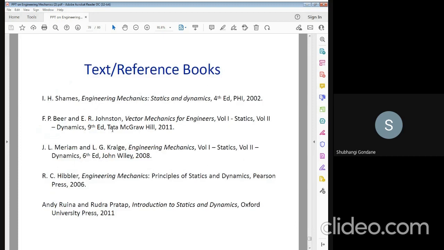There are different books referred to for the GATE examination: Engineering Mechanics, Statics and Dynamics; Vector Mechanics for Engineers; Engineering Mechanics, Statics and Dynamics, volumes 1 and 2; Principles of Statics and Dynamics from Pearson; and Introduction to Statics and Dynamics. That is a very hi-fi book, but you can refer to it along with the general books available in our library. So thank you for attending this class.